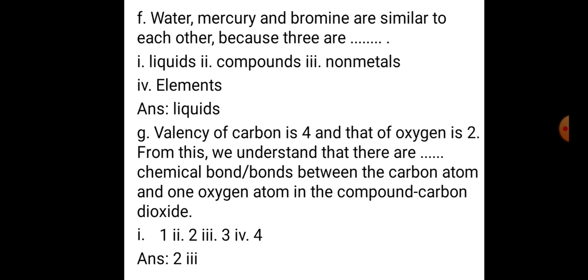Valency of carbon is 4 and that of oxygen is 2. From this we understand that there are dash chemical bonds between the carbon atom and one oxygen atom in the compound carbon dioxide. Valency of carbon is 4 and oxygen has valency 2. If we cross multiply element with valency, we will come to know that there are two chemical bonds between carbon atom and oxygen atom in carbon dioxide molecule.